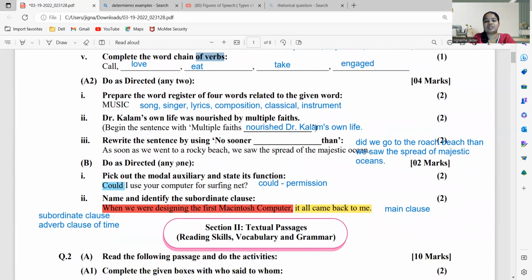Next is model auxiliary. Pick out the model auxiliary and state its function. बच्चा लोग model auxiliary याद आ रहा है, can है, could है, may है, might है, ये सारे मॉडल ऑक्सिलरी आ जाते हैं. तो यहाँ पे पूछा है, could I use your computer for surfing net? So you are asking permission, right? That could I use your computer? So could becomes permission. Okay, तो could वाला मॉडल ऑक्सिलरी है एंड कौन सा फंक्शन है, तो परमिशन वाला फंक्शन.